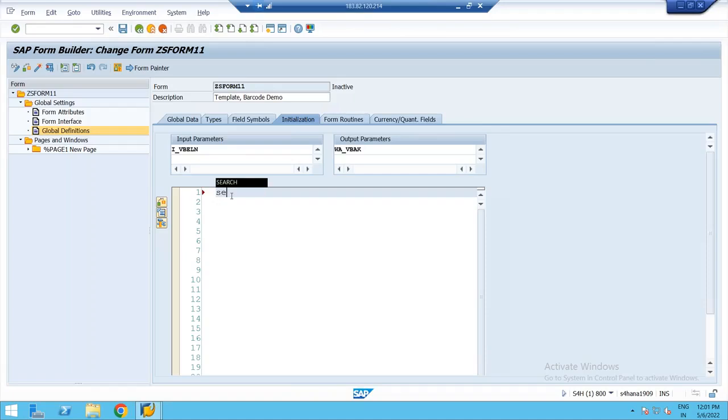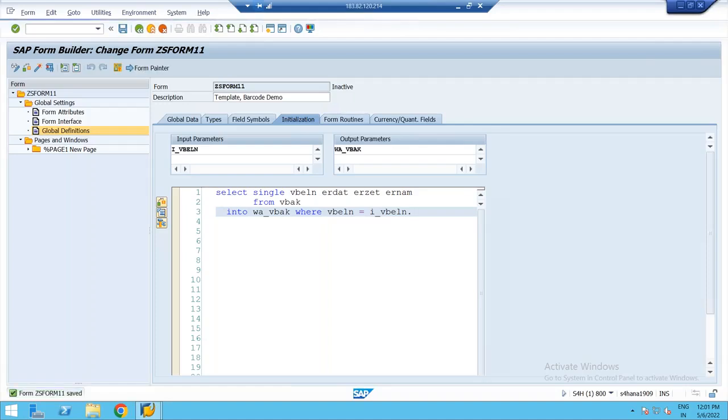Let us write the select query: select single VBELN, ERDAT, ERZET, ERNAM from VBAK into W_VBAK where VBELN is equal to the input parameter I_VBELN. Check for the syntax.